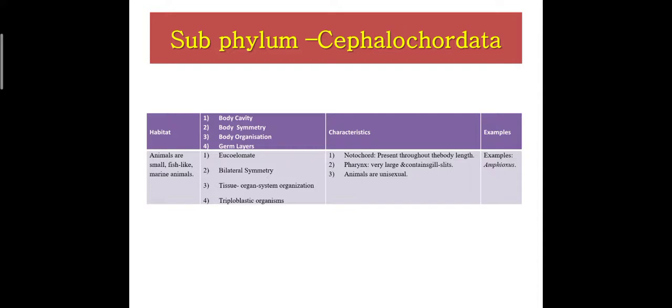These animals are small, fish-like, marine animals. Body cavity: eucoelomate animals. Body symmetry: bilateral symmetry. Body organization is tissue organ system organization, and the three germ layers are present in these organisms, that is triploblastic animals. Characteristic: notochord is present throughout the body. Pharynx is very large and contains gill slits. Animals are unisexual. Example, Amphioxus.